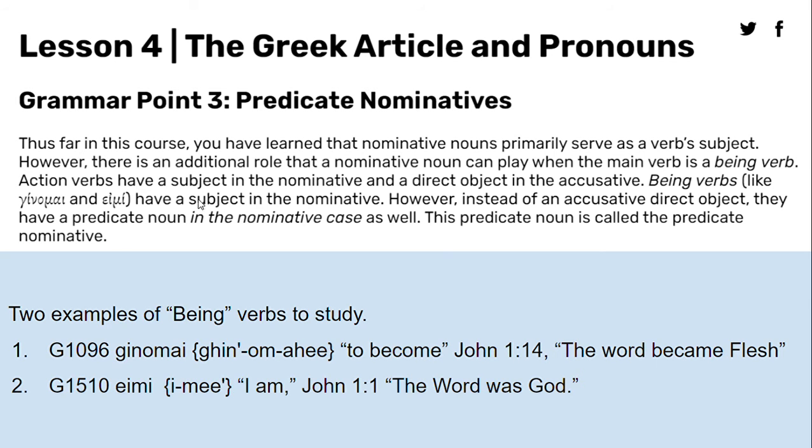The two examples in the parentheses above are G1096, ginomai, which means to become. You see this in John 1:14, the Word became flesh. G1510, eimi, means I am. You'll see this in John 1:1, the Word was God.